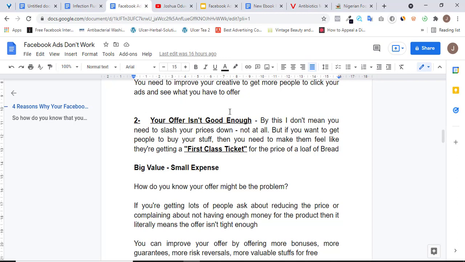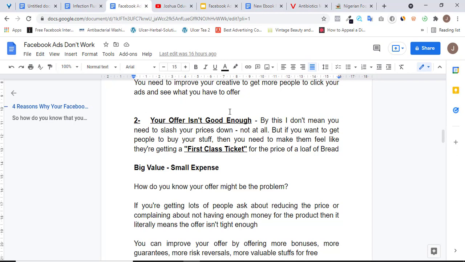All right. Then whatever product you're trying to sell, whatever it is you're trying to sell to people, make sure you're always offering them lots of valuable stuff for free. Make sure you're always giving them lots of valuable stuff that you can actually get from your own end for free. Like the ebooks I'm talking about, you can actually get ebooks online. They are not so hard to get.